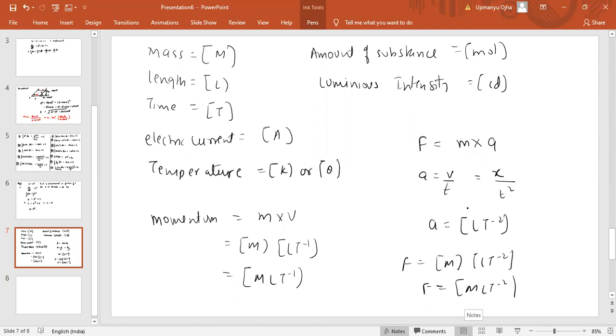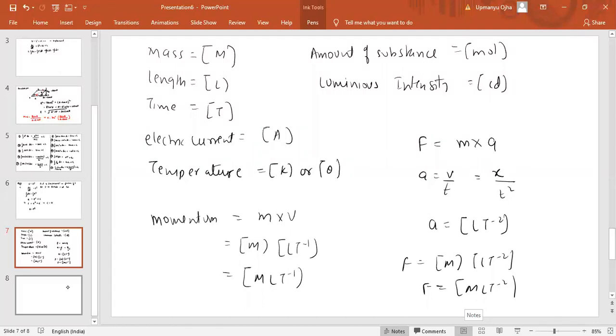Dimension is a very vast topic, and you need to find the dimension of all the quantities. Gradually, if you know the formula, you'll get the dimension also. That is permeability of the vacuum, free space, that is epsilon naught. This you will study in class 12. From there, you have to get the dimension formula. It must have come in your exam. But that's what I'm telling you now, like if you asked me about permeability.